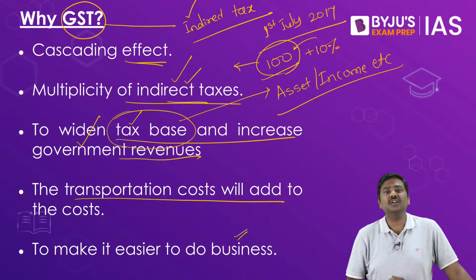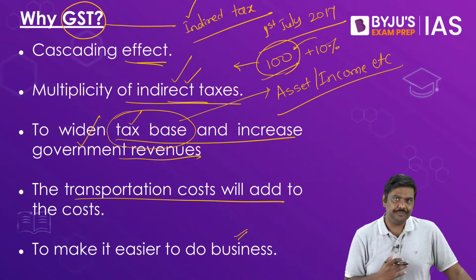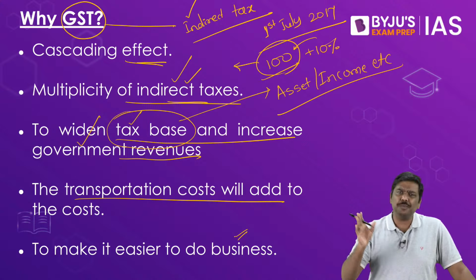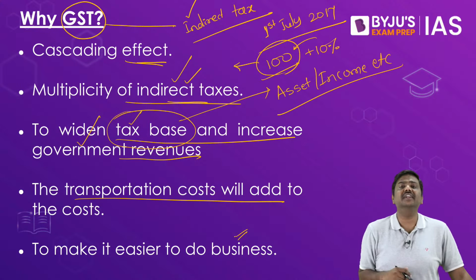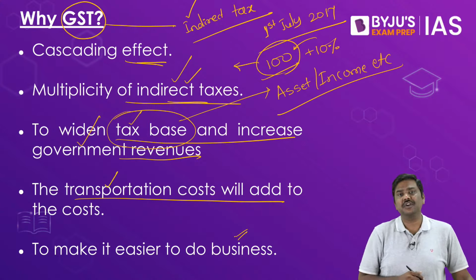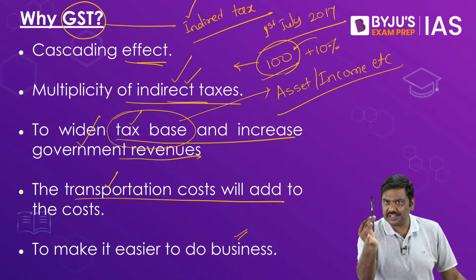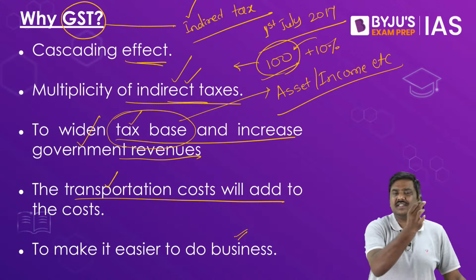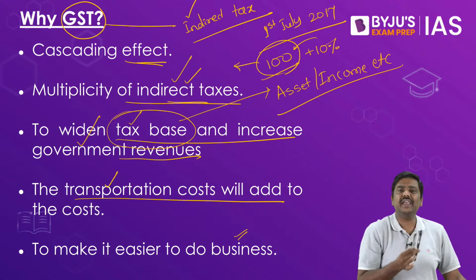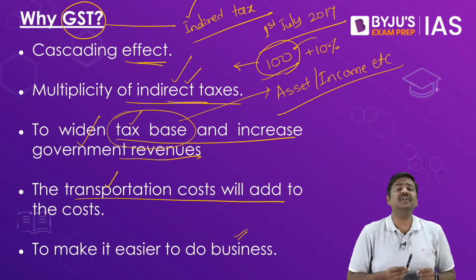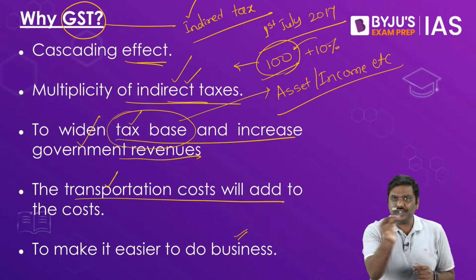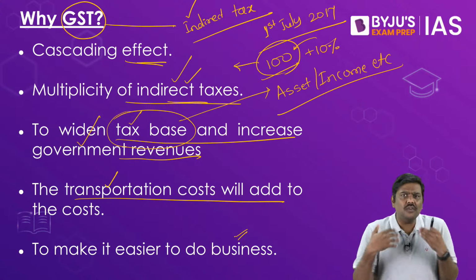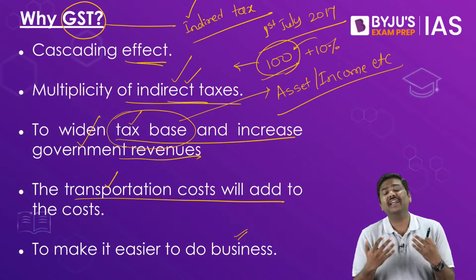The transportation cost were a problem earlier. Understand the logic here. One issue that is plaguing the exports, or let's say even the manufacturing sector in India, is the cost of transportation. Because imagine you manufacture this marker at one place, you want to sell it in another place across, let's say, 5 states, across 6 states, across, let's say, 500 kilometers like this. You will have to move the good, you will have to transport the good, and the cost of transportation obviously will add to the market prices.